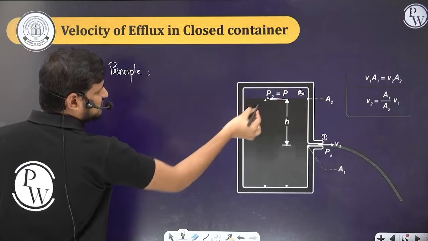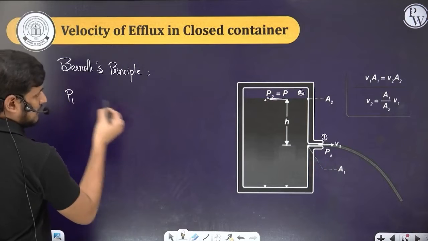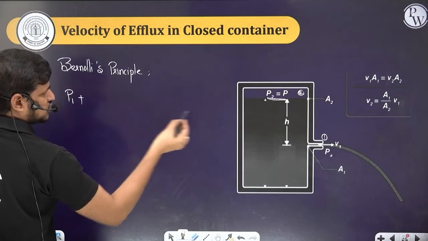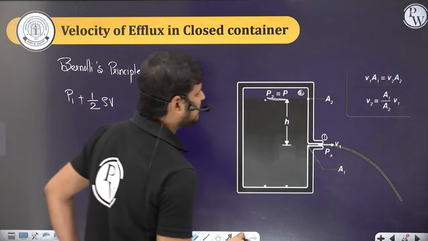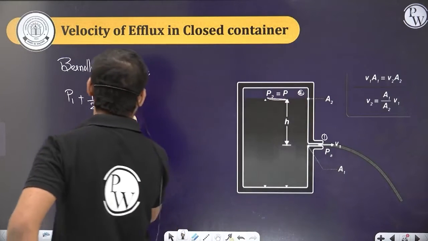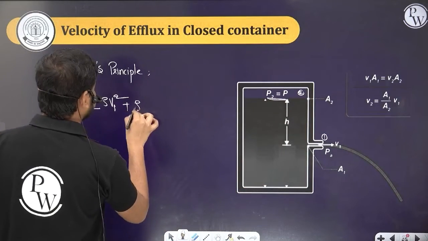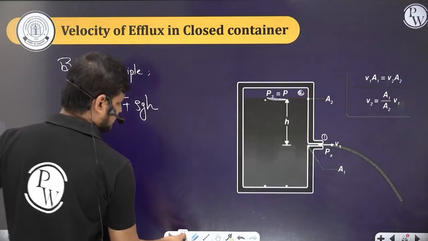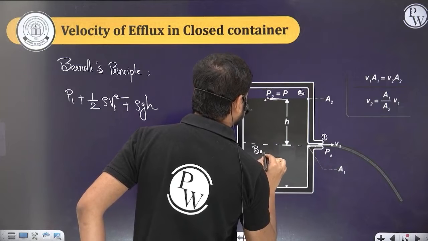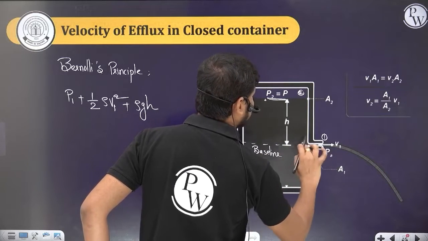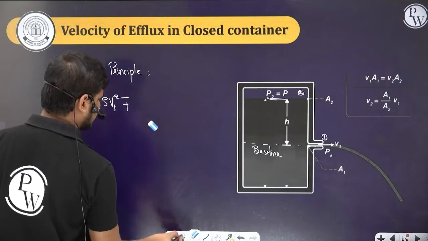Here this is the first point, and this is the second point I am taking. The first point: P1 plus half rho v1 square, let the velocity here be v1, plus it is at a height h, so rho g h. Consider this as the baseline, so the height of the second hole will become 0.